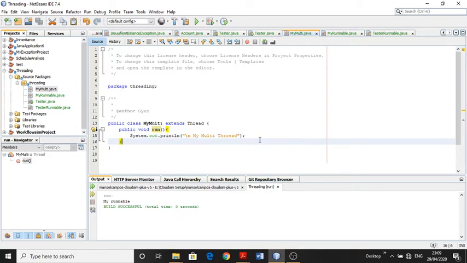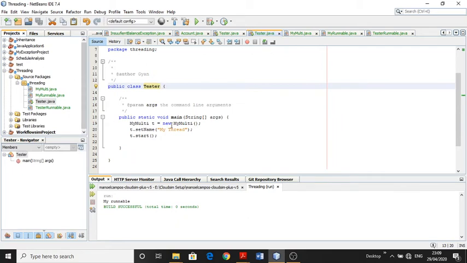multi-thread. I also created another tester class where I use this thread. So this is my tester class. In this tester class, in public static void main, I created an object of MyMulti. MyMulti is a class which inherits the Thread class.